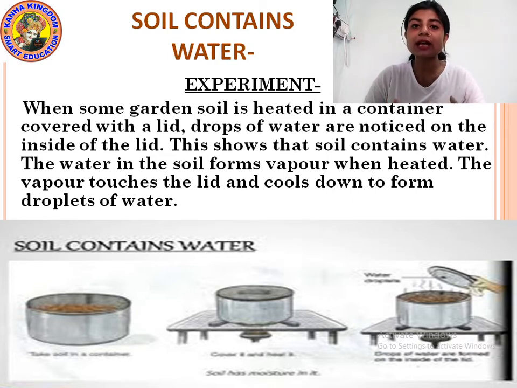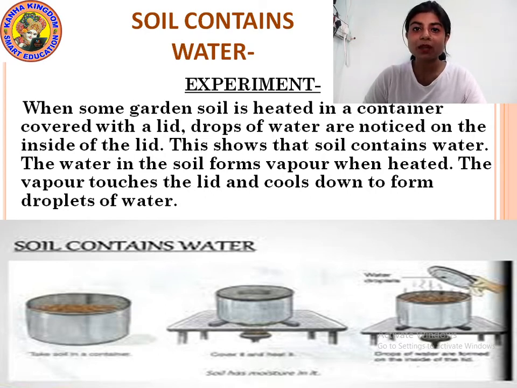And how do you come to know that it releases moisture? When you see the lid, you can see small droplets of water. When that lid is cooled down and you take it off, you will find small droplets of water in the lid. This shows that soil contains moisture, water in it. Understood? This is the experiment which proves that soil contains moisture and water in it.